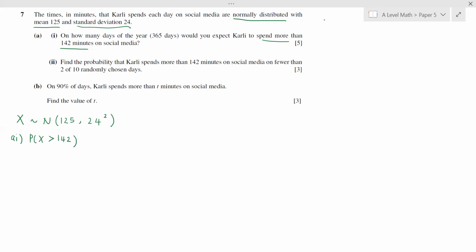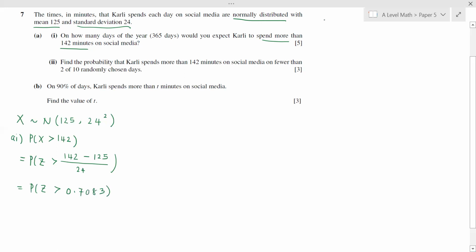Since X is a general normal distribution, and we want to find the probability that X is greater than 142, we have to standardize. So we change this to Z. We take 142 minus the mean, which is 125, and divide by the standard deviation, which is 24. And in this case, Z here follows a standard normal distribution. So we have to find the probability that Z is greater than 0.7083.